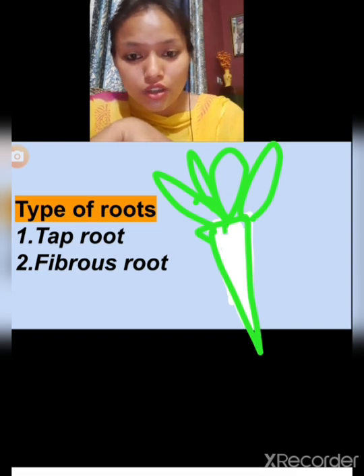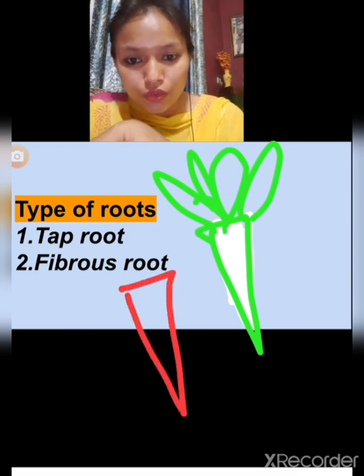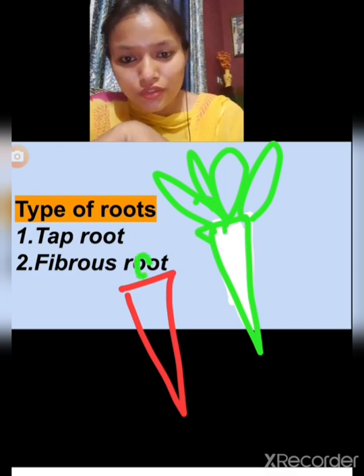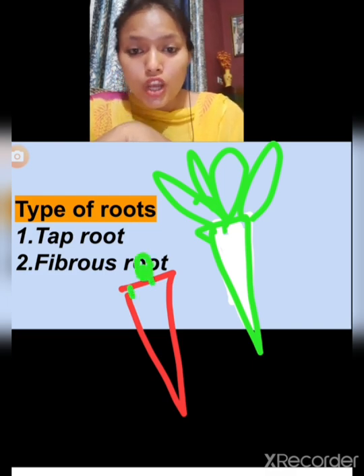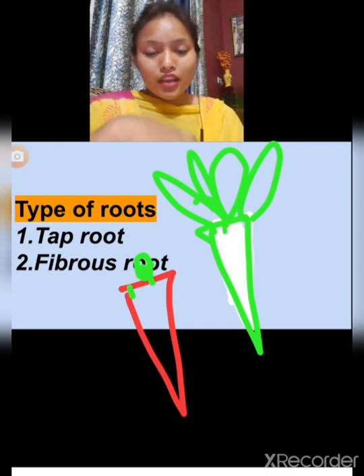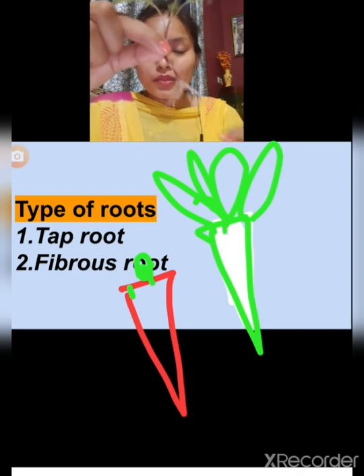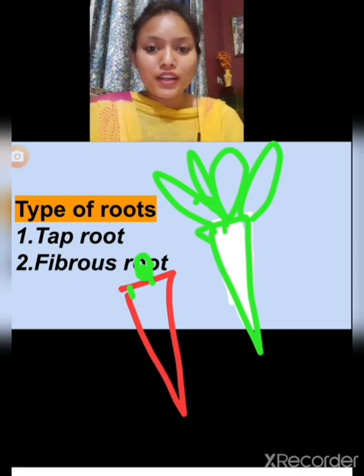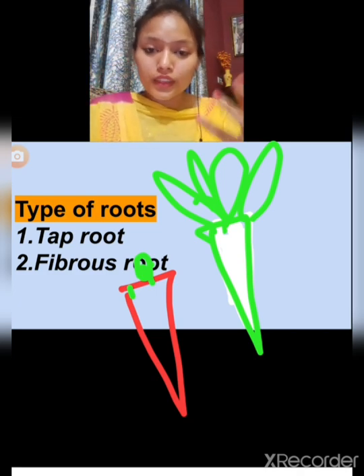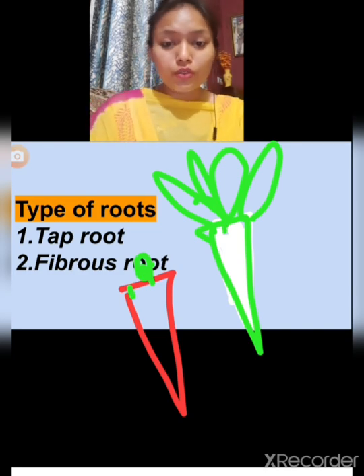Or as in the case of, what is this? Carrot. Yeah. So in the case of carrot also, you can see the conical shape. So radish and carrot have the same type of root, whereas this does not have a root similar to them, and other plants I'll take out, they also do not have this type of root.